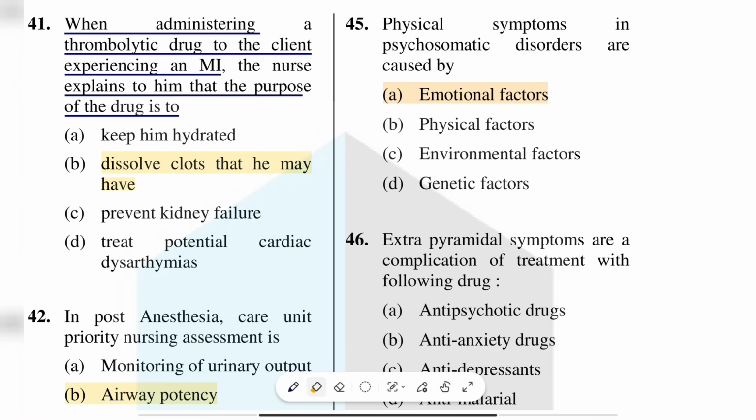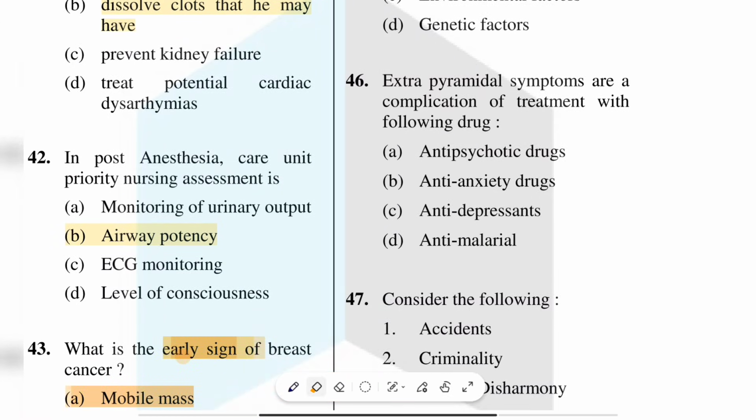So question number 46. Extrapyramidal symptoms are a complication of treatment with the following drug. Which of the drugs cause extrapyramidal symptoms? Option A, antipsychotic drugs. Option B, anti-anxiety drug. Option C, antidepressants. Option D, anti-malarial drugs. Here the right answer is antipsychotic drugs. Antipsychotic drugs cause extrapyramidal symptoms in the patient. So if you are giving antipsychotic drugs, we should also keep watching for extrapyramidal symptoms, because that indicates a sign of drug overdose or toxicity.